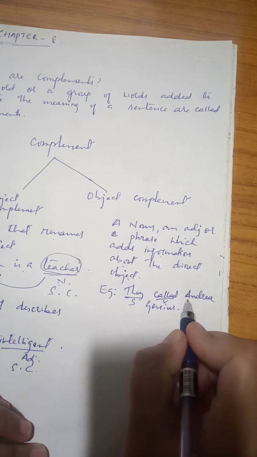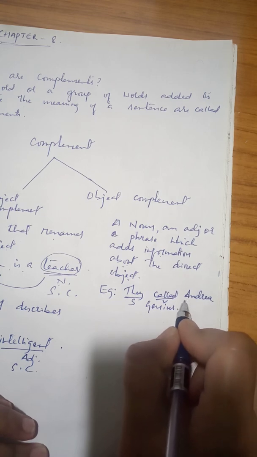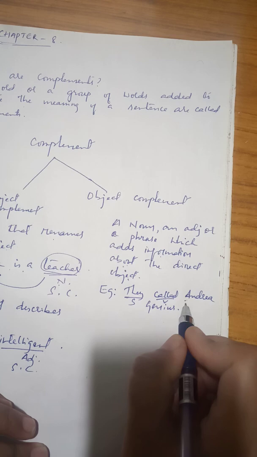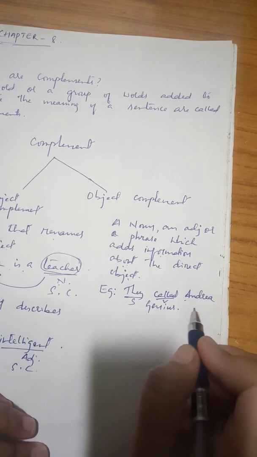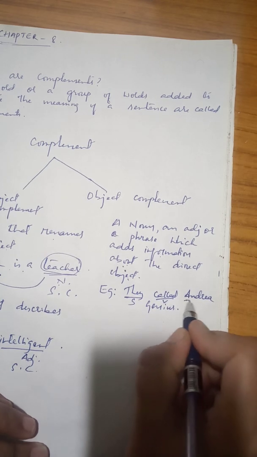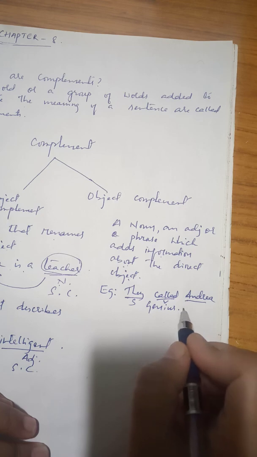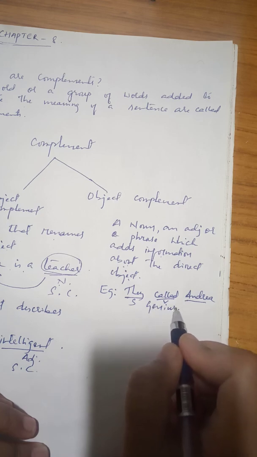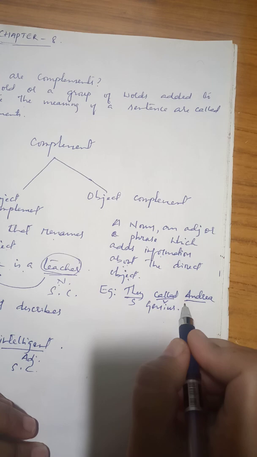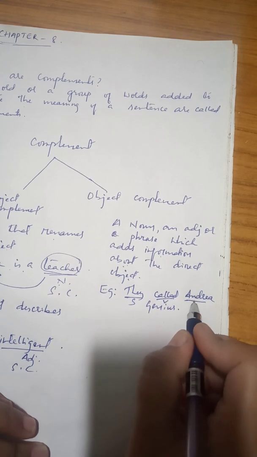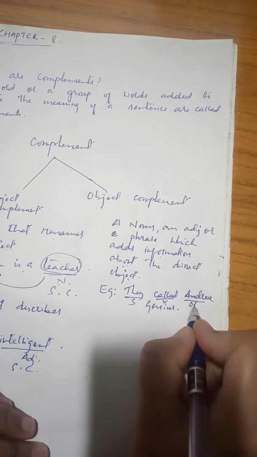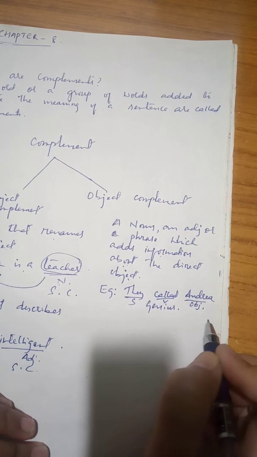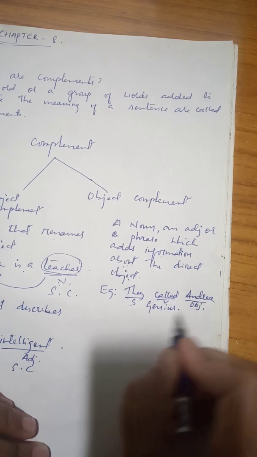Now, after the verb, we have Andrea. Now you have to ask the question what or whom, right? If it's a thing, we can ask what. If it's a person, then we can ask whom. Now in this case, Andrea is a person, so the question we can ask is whom did they call? They called Andrea. Now here Andrea is the object, right? So they called Andrea genius.